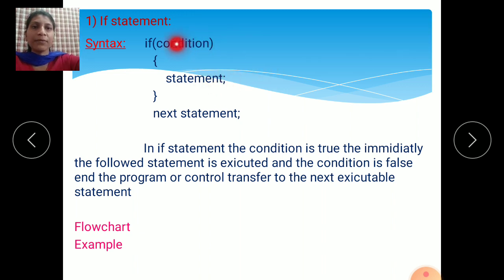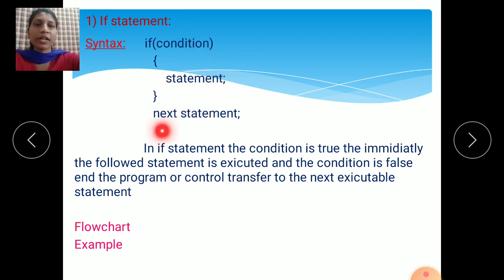If this condition is false, this part is skipped. It comes out of the block, outside of the bracket, and whatever statements you have written next, all those statements will execute. This is the meaning of this syntax.